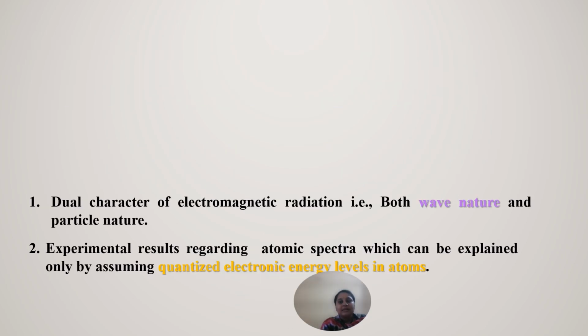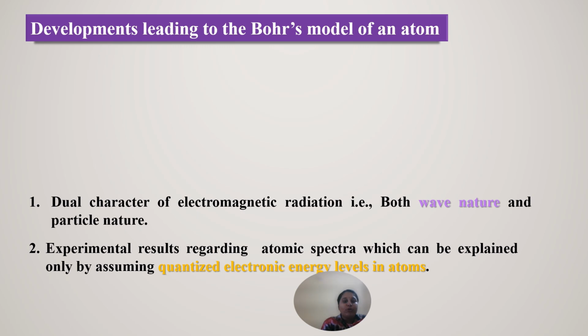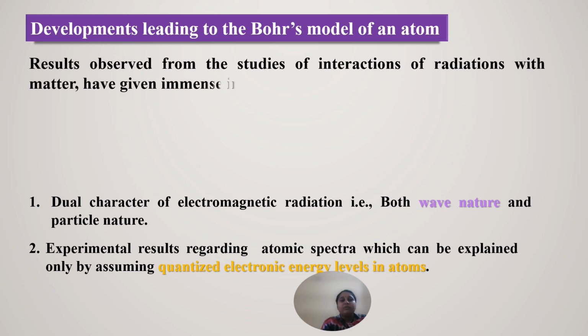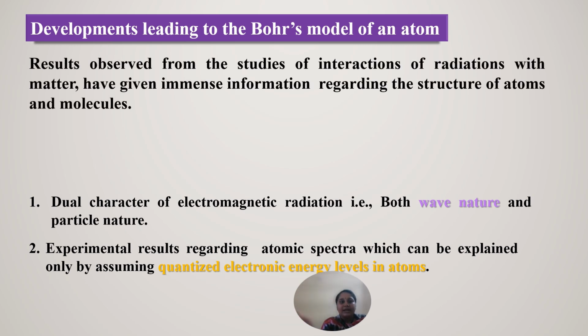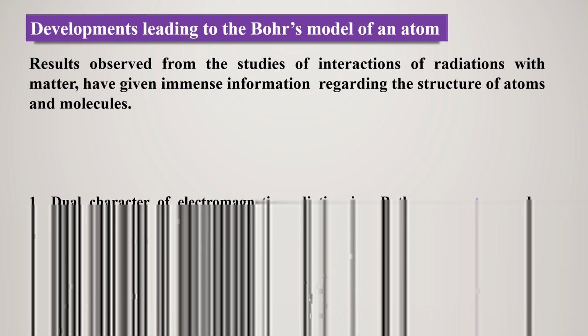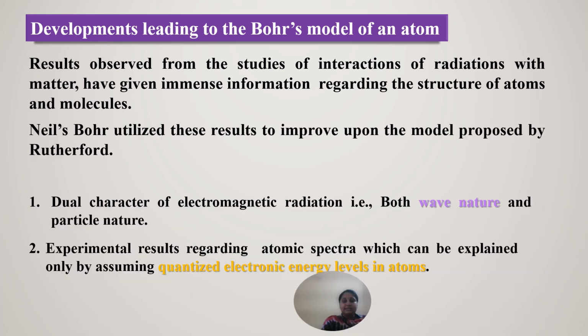The next topic is the developments which led to the formation of Bohr's model of an atom, as Rutherford's model was a failure. So what did Bohr observe? With the interaction of electromagnetic radiation with the structure of atoms and molecules, he utilized the Rutherford model, and the character of electromagnetic radiation was found to be dual.